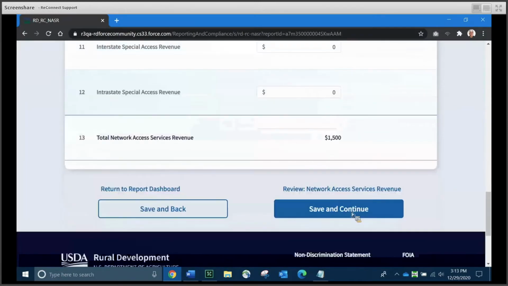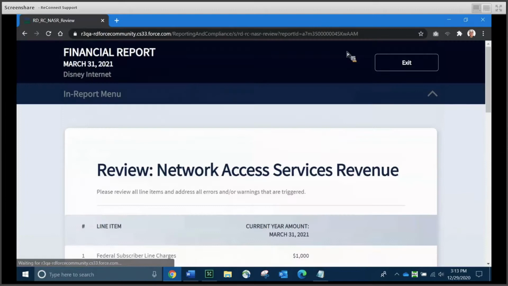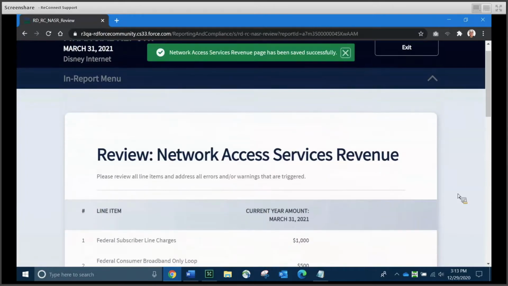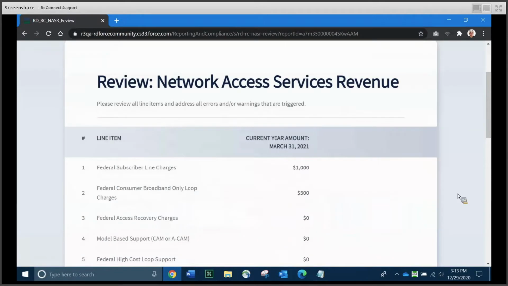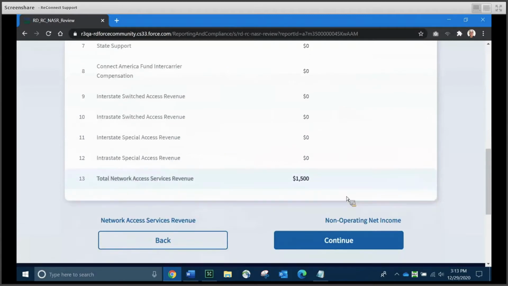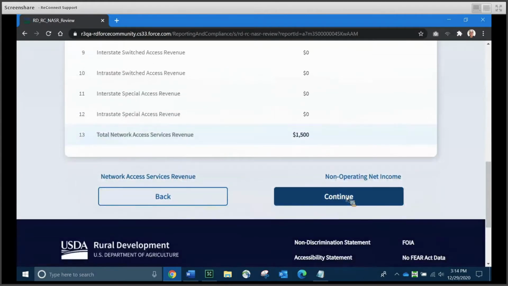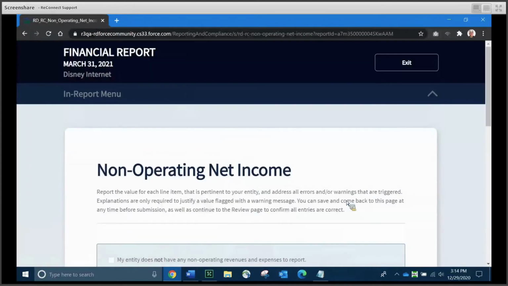As you can see, we are back on our data entry page, and we can enter more data as we need to. I'm not going to do that right now. We'll just go back to our review page, clear our save message, and we're ready to move to the next schedule. So I'll simply click Continue at the bottom of the review page. And you notice you get a little helpful hint on where the button is going to take you. It's going to take you to the non-operating net income schedule.